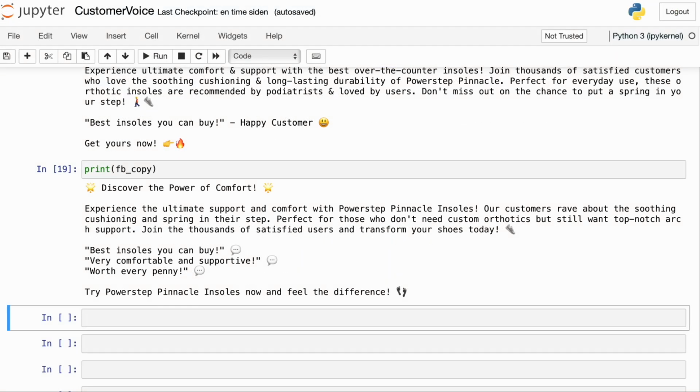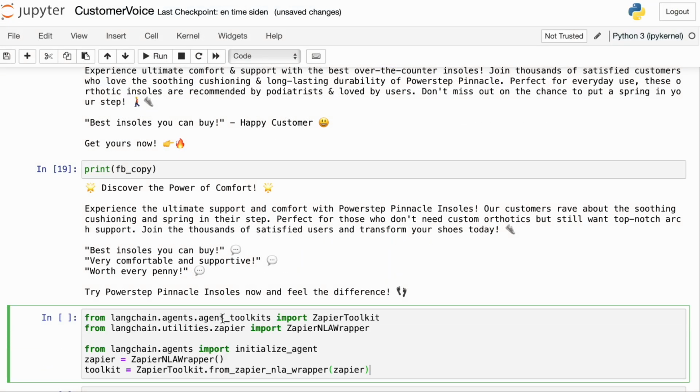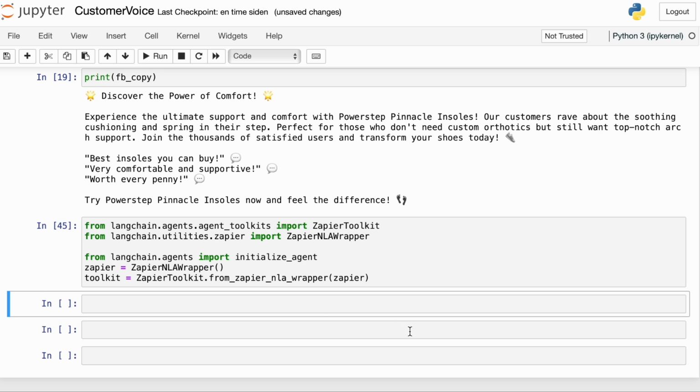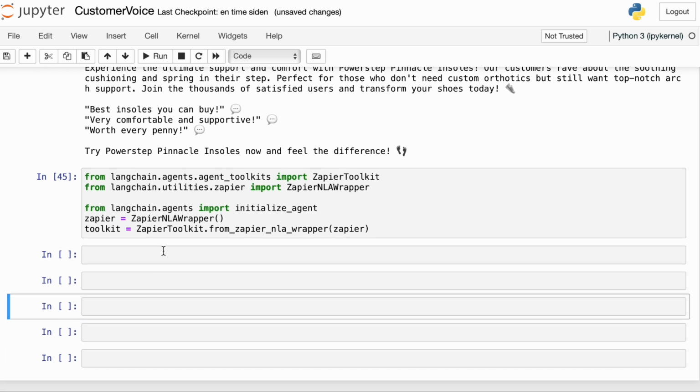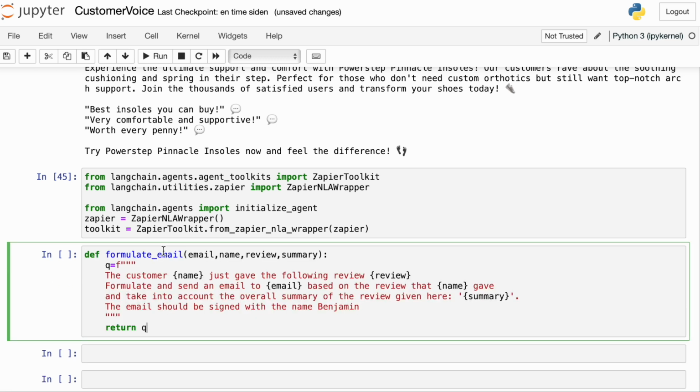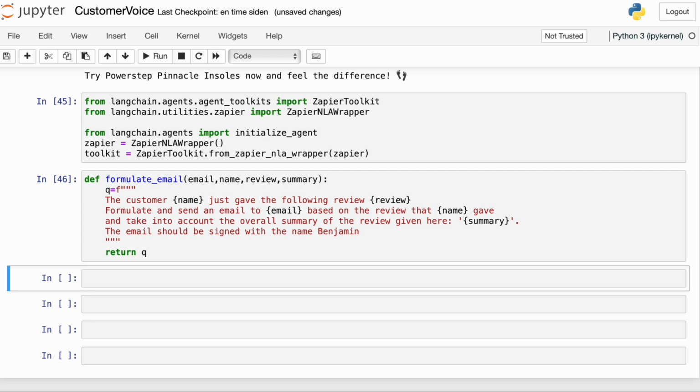In order to use the Zapier LangChain integration, we'll have to import Zapier Toolkit and Zapier NLA Wrapper. In order to define the agent that will write the email, we'll need to import initialize agent, and then we instantiate Zapier and the toolkit. To formulate the email, I've used good old Python placeholders. You could probably do this with LangChain templates. But to formulate the email, we need an email address, we need a name of the customer, we need the review that the customer gave, and then we're also going to include the overall summary of all the reviews.